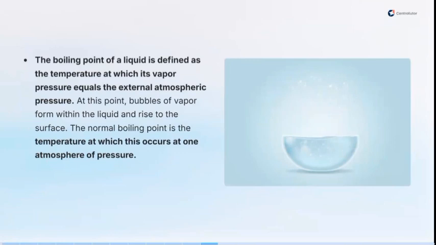The boiling point of a liquid is defined as the temperature at which its vapor pressure equals the atmospheric pressure. When we know the vapor pressure of a particular liquid, the point at which that vapor pressure becomes equal to the atmospheric pressure, that is the surrounding pressure in the atmosphere, the temperature at that point is called the boiling temperature, or the boiling point of the liquid. When you reach that point, you've gotten to the boiling point of that particular liquid.